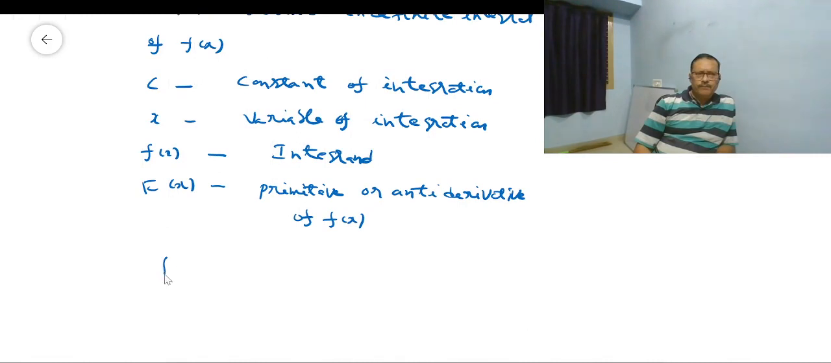Since the integral of small f of x dx is equal to capital F of x plus c, as c changes, the integral of f of x dx also changes. Hence, the integral of a function is not unique. It has an infinite number of values. So that is why it is said to be the indefinite integral of f of x, because it has an infinite number of values.